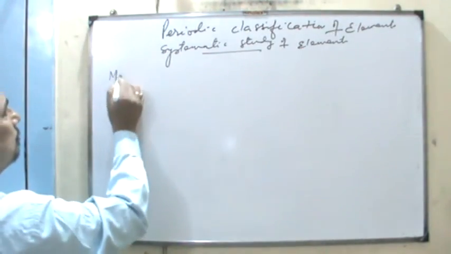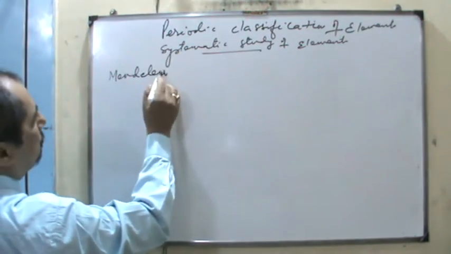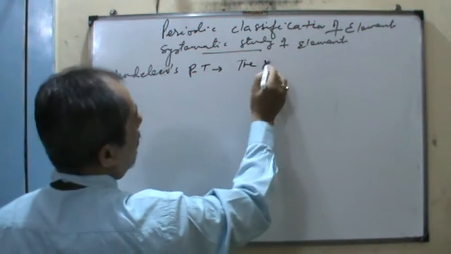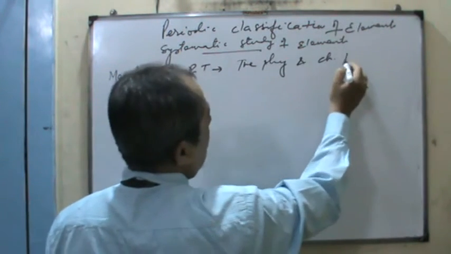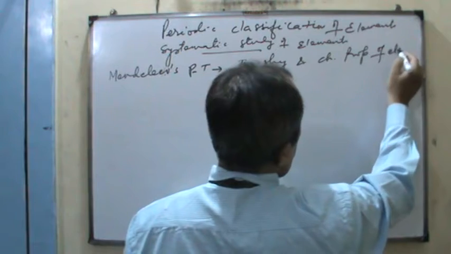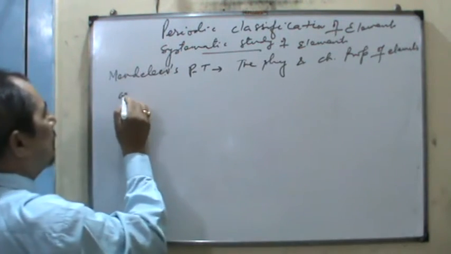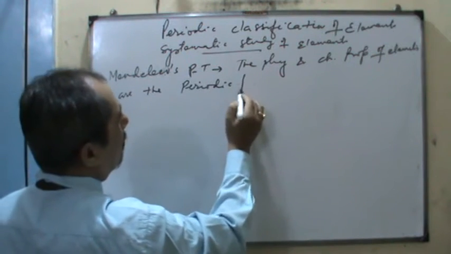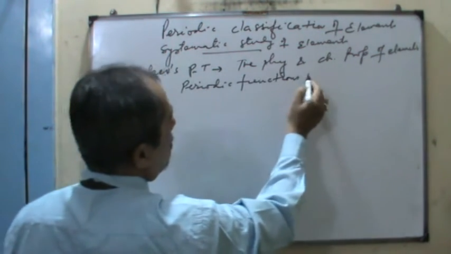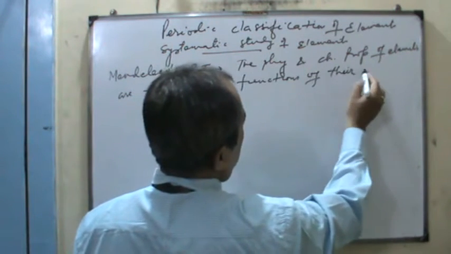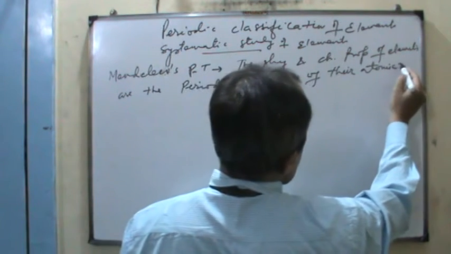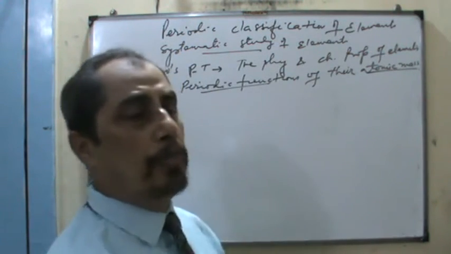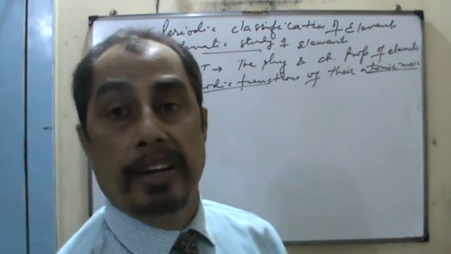Write down Mendeleev's periodic table. The physical and chemical properties of elements are the periodic functions of their atomic mass. Periodic function means repetition of properties after certain regular interval.